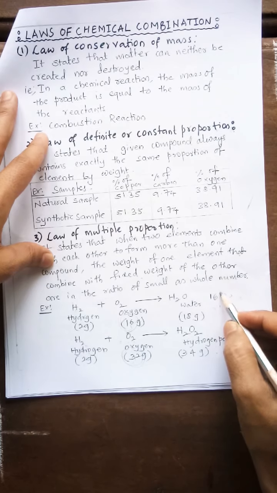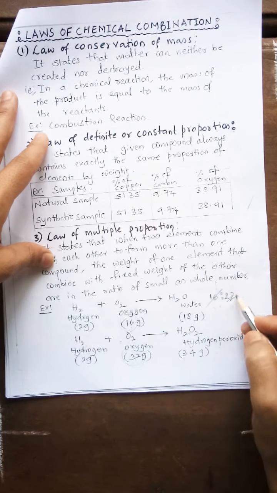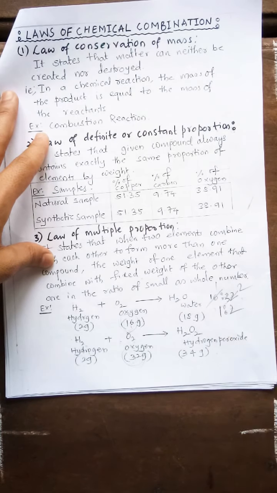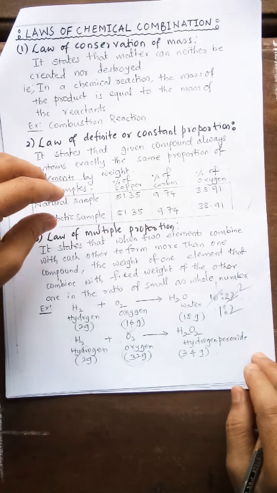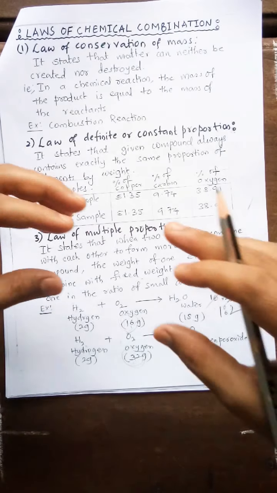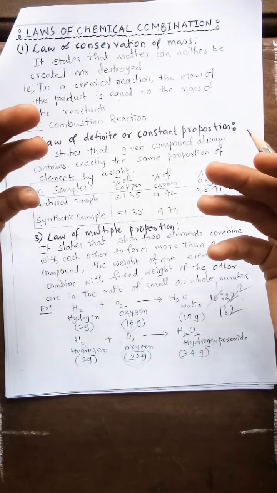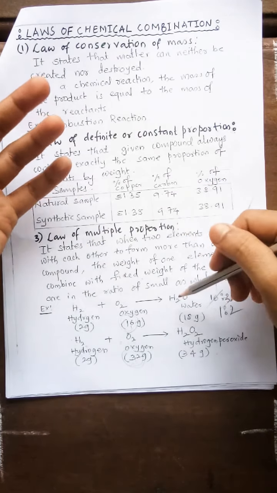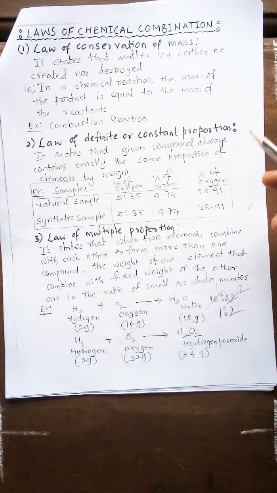So the ratio of 16 to 32 is 1:2. Like this, different reactants combine in multiple proportions, and there is a formation of more than one compound.